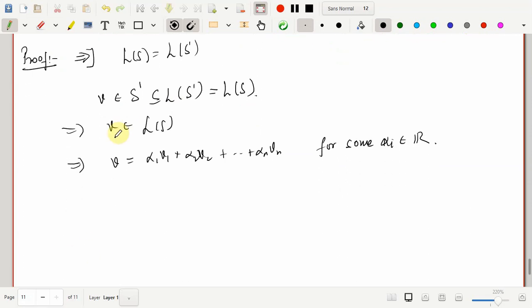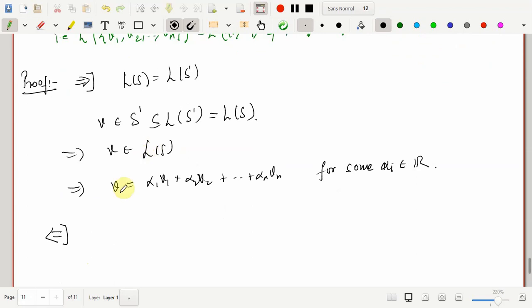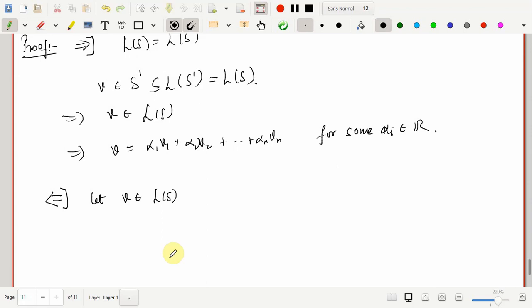That's the first part. Secondly, let us assume that v belongs to the linear span of S. v is an element from S prime and it is also in the linear span of S. We claim that the linear span of S is the same as the linear span of S prime.